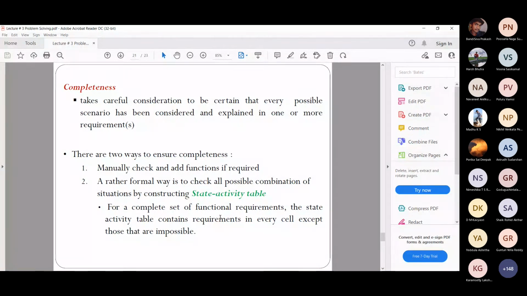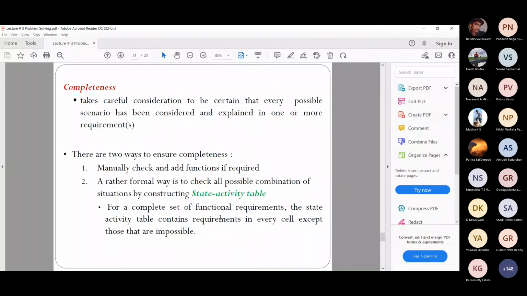And then completeness is like, when you explain the requirements, the entire software's functionality you would have explained as different requirements. So you should be able to represent the full software with all the requirements. One or the other requirement should be able to fully explain your software. Okay, that is whether you have completely mentioned what is expected from the software. So that is what they're telling. It takes careful consideration to be certain that every possible scenario has been considered and explained in one or more requirements.